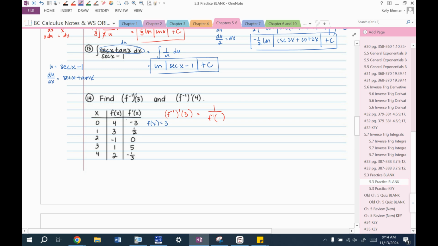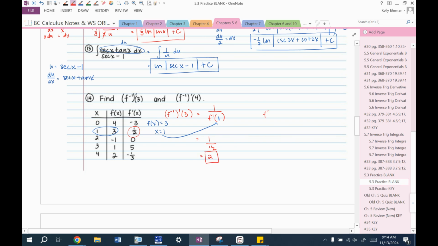So what makes that happen? f of x is equal to 3 when x equals 1. So it's equal to 1 over f prime of 1, and that is equal to 1 over 1/2. 1 over 1/2, 2.